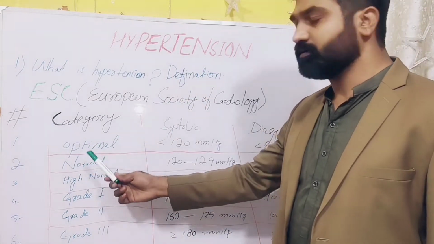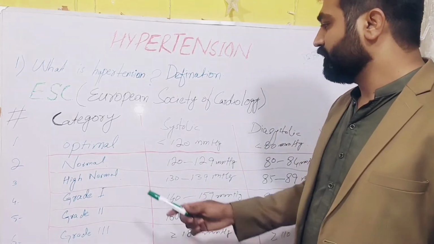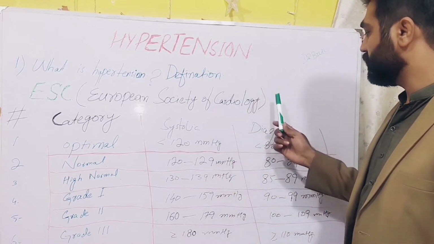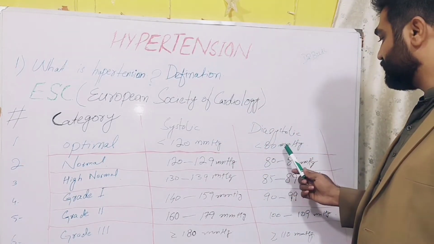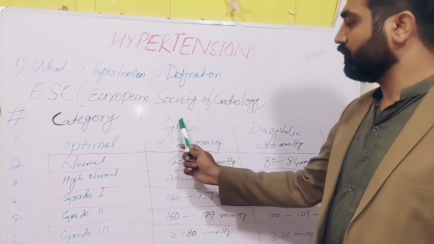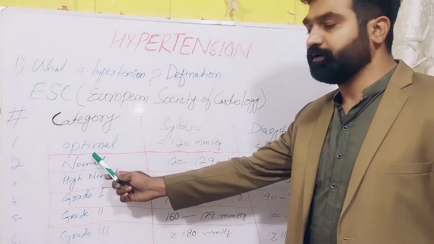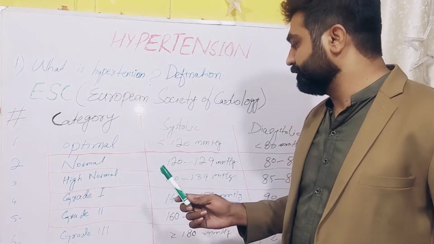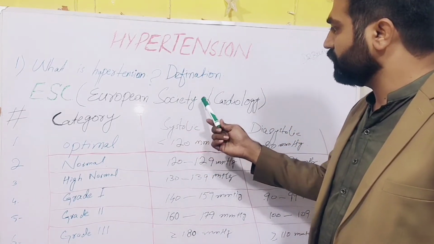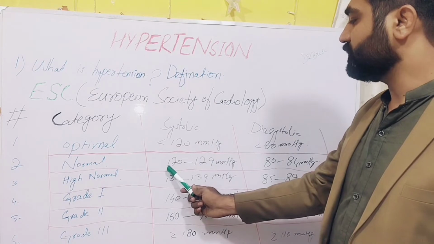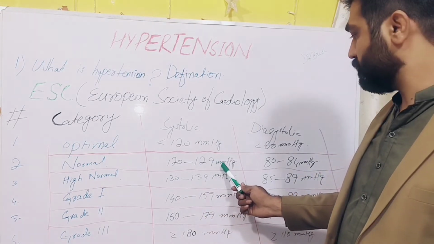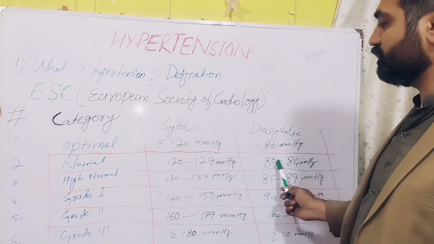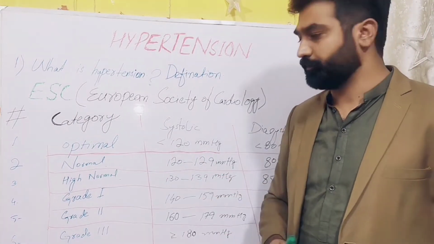The number one category is optimal blood pressure. When the systolic blood pressure is less than 120 mmHg and the diastolic is less than 80 mmHg, we call this blood pressure optimal blood pressure. Number two is normal blood pressure. So what is normal blood pressure? When the systolic blood pressure is 120 to 129 mmHg and diastolic is 80 to 84 mmHg, we call this blood pressure normal blood pressure.